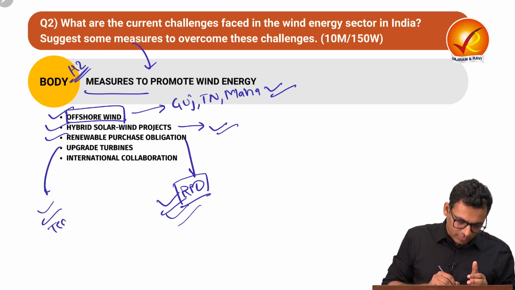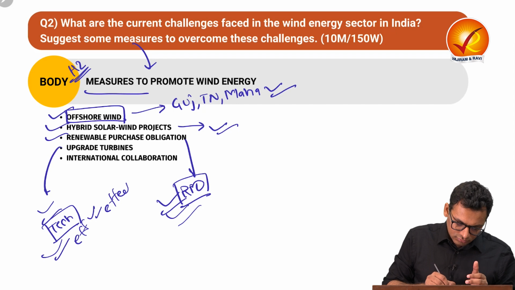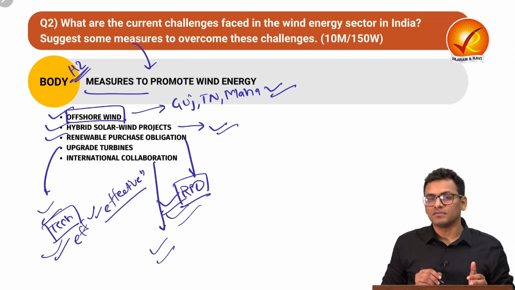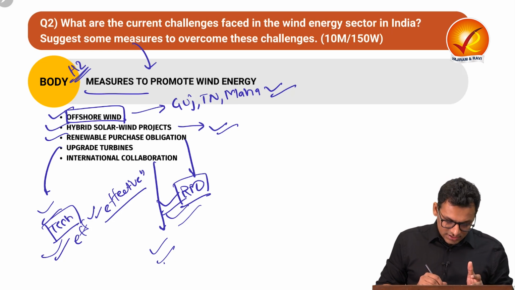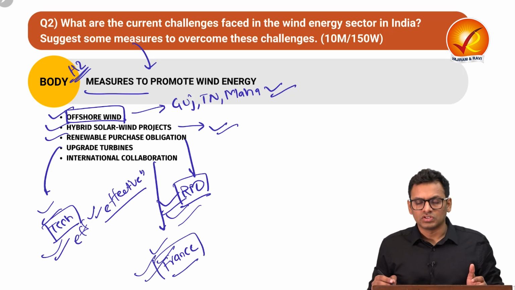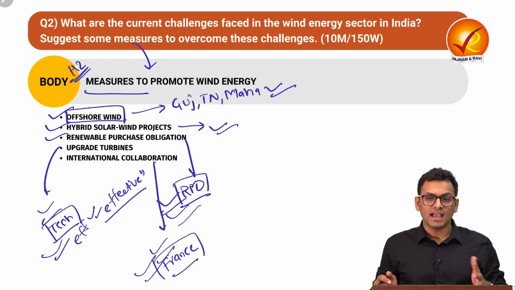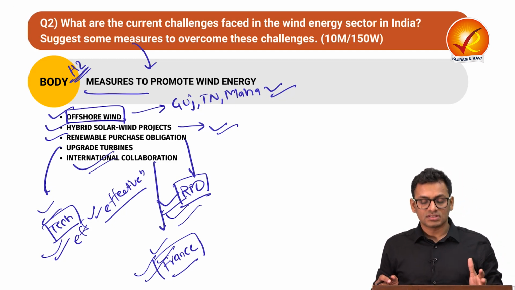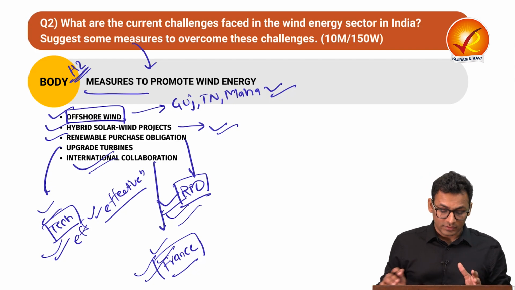Over here we are talking about tech upgradation to ensure efficiency and effectiveness. And lastly is international collaboration. We have seen how India has collaborated with countries such as France to ensure there is support for technology as well as research and development. So these are the kinds of measures that can be taken to promote wind energy.